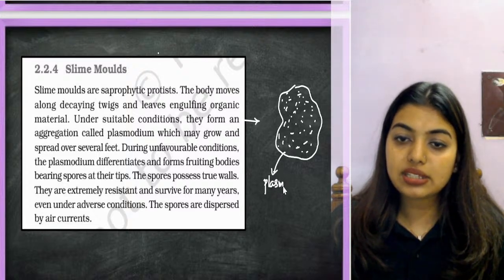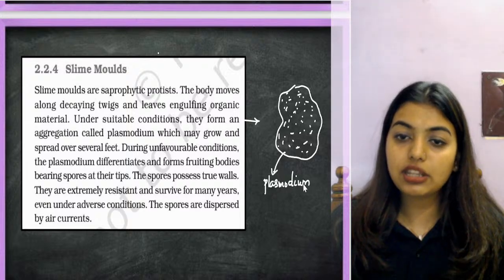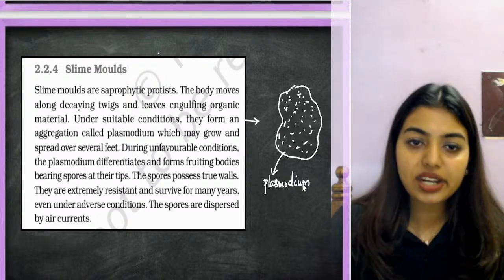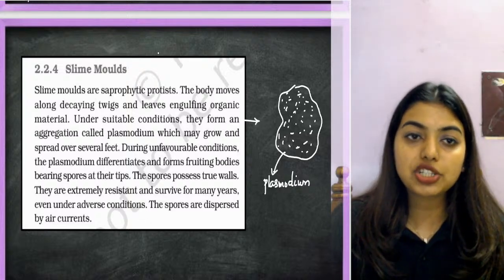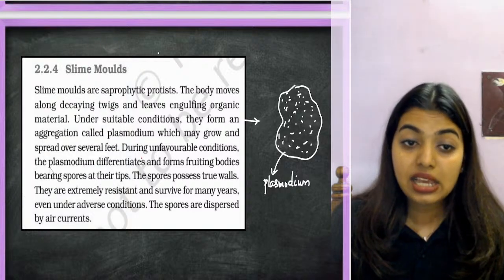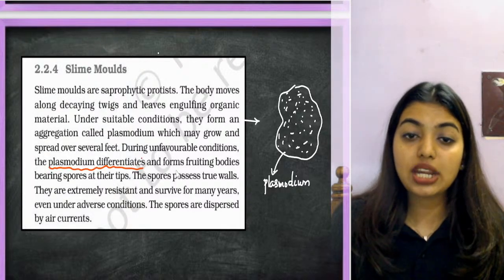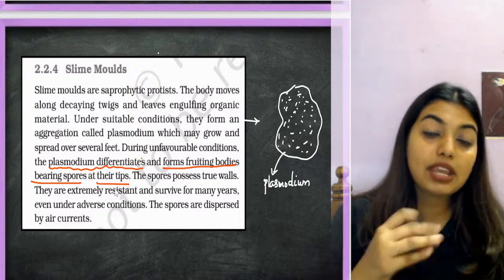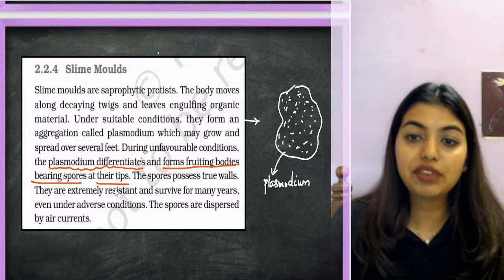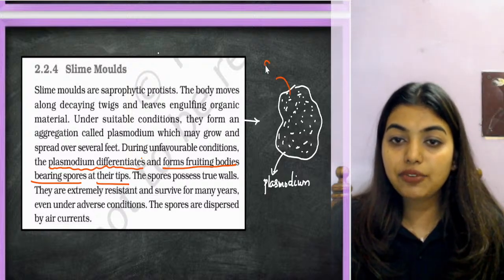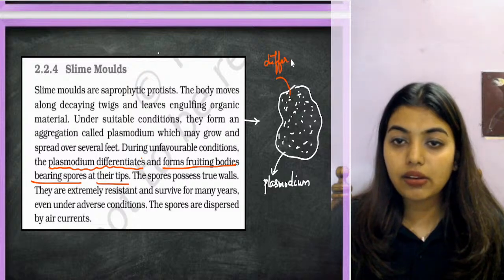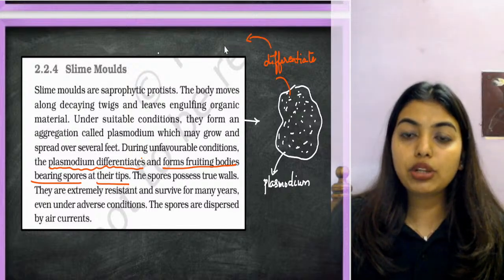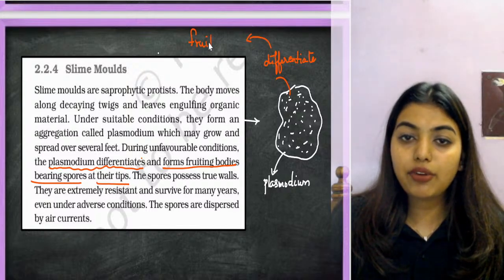Now, why are they doing this? Because when the condition gets unfavorable, they will form spores and keep them, and when the condition gets favorable, they will scatter the spores. Same thing fungi do. So during the unfavorable condition, the plasmodium will differentiate and form fruiting bodies bearing spores at their tip. So the main point is that when the condition gets unfavorable, it will differentiate and form fruiting bodies.